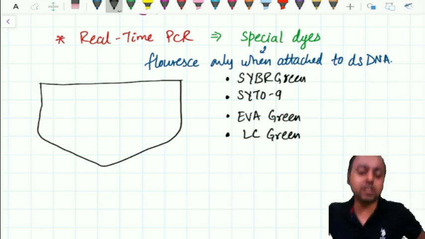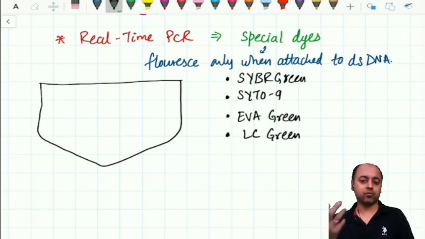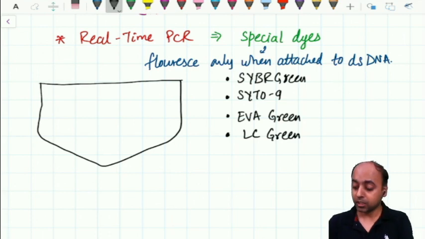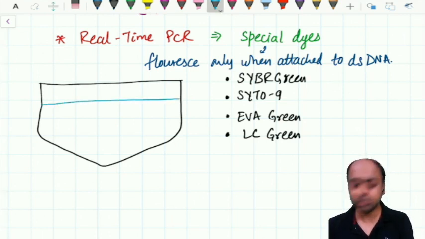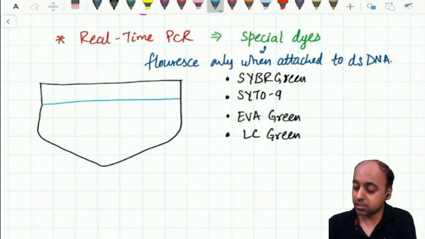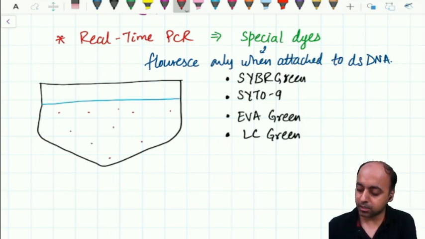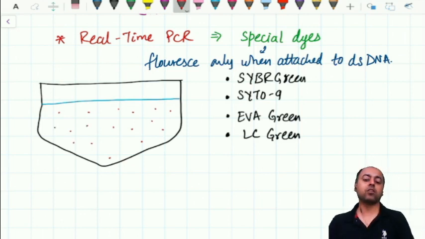Okay, so this is a transparent tube. We have a plastic transparent tube. In this we take the reagents, and with these reagents the dye is there, but it is not fluorescing. A lot of dye is there, but it is not fluorescing. It is there in the background, giving the background color.